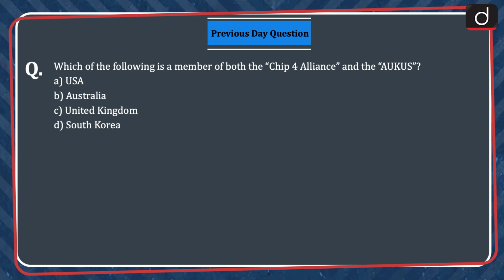Question was, which of the following is a member of both the Chip4 Alliance and the AUKUS? USA, Australia, United Kingdom or South Korea? The correct answer is option A, USA.